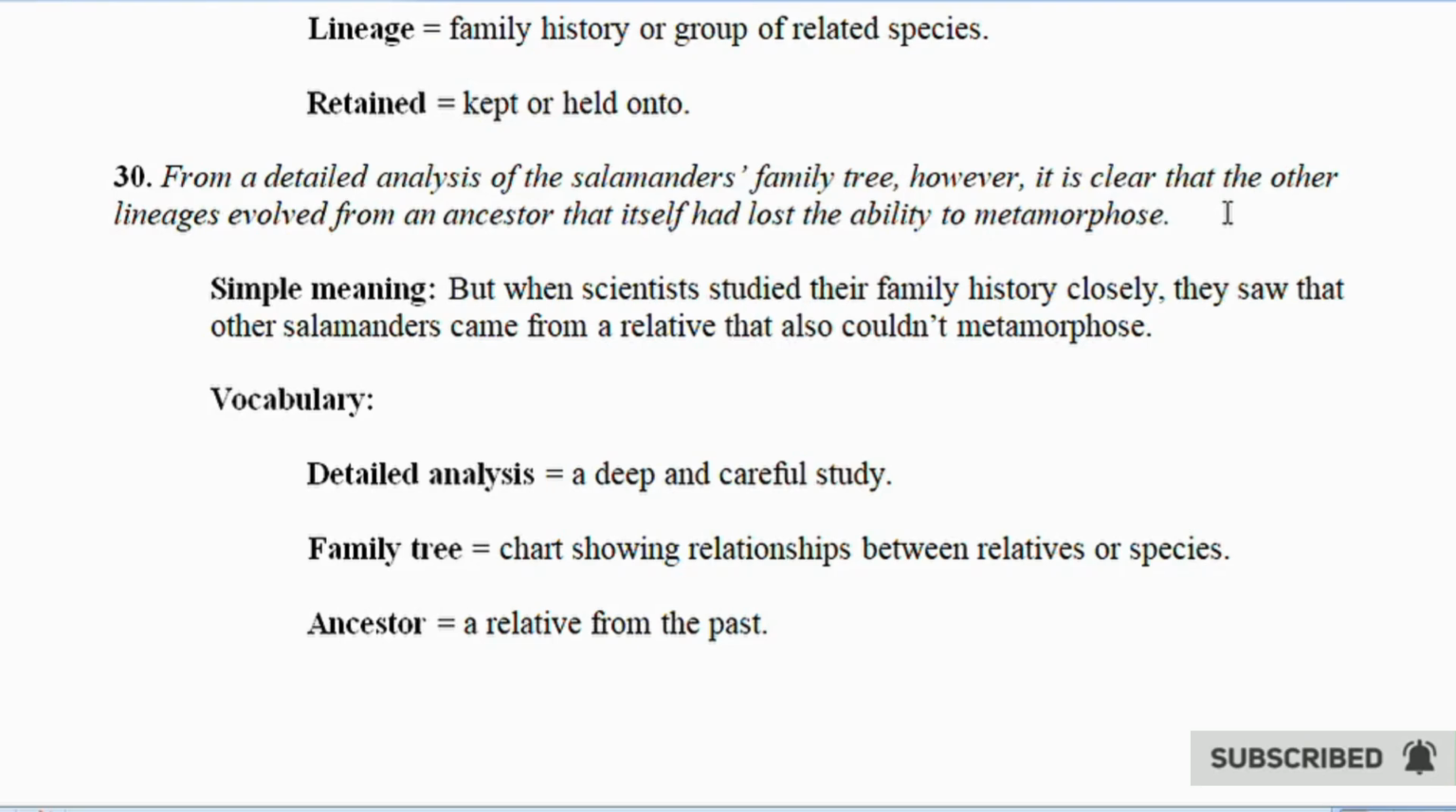However, it is clear that the other lineages evolved from an ancestor that itself had lost the ability to metamorphose. Simple meaning: when scientists studied their family history closely, they saw that other salamanders came from a relative that also couldn't metamorphose. Vocabulary. Detailed analysis equals a deep and careful study. Family tree equals a chart showing relationships between relatives or species. Ancestor equals a relative from the past.